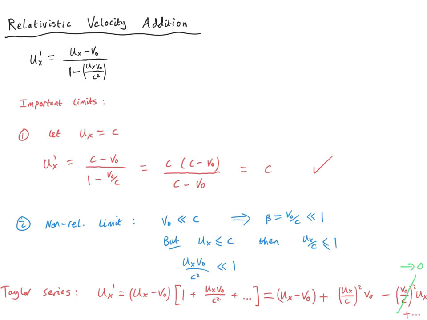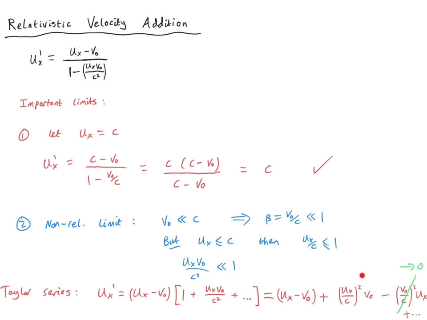So the punchline here is from the Taylor series, when we consider this naive non-relativistic limit, v0 much, much less than c, we actually still get a potential large correction here of order v0, and that changes the usual Galilean transformation. So it appears that we do not recover necessarily the Galilean transformation when we consider the non-relativistic limit v0 over c. This forces us to reconsider what we mean by the non-relativistic limit.